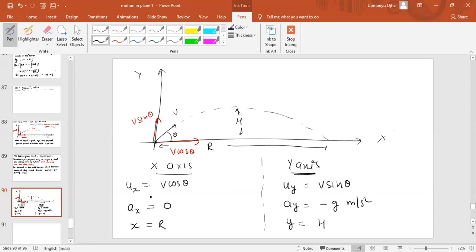Okay. So we can see that we have broken this projectile into two different components, one along the x-axis, the other along the y-axis. And one thing more, the point where we are throwing the object is taken as the reference point, or we can take it as the origin 0, 0. So this is the projectile, and the initial position is 0, 0. Now these are the initial conditions of the particle.